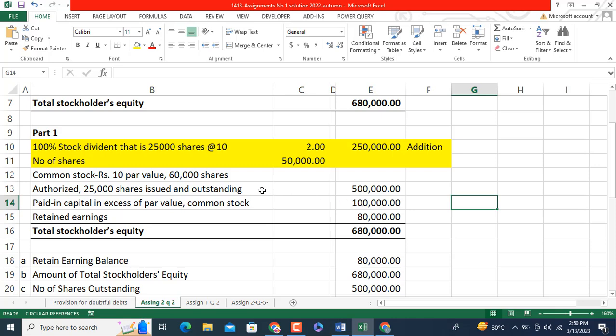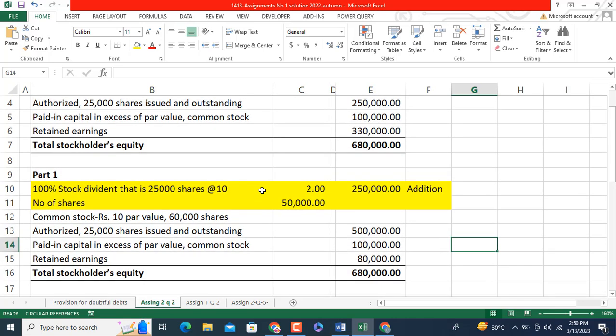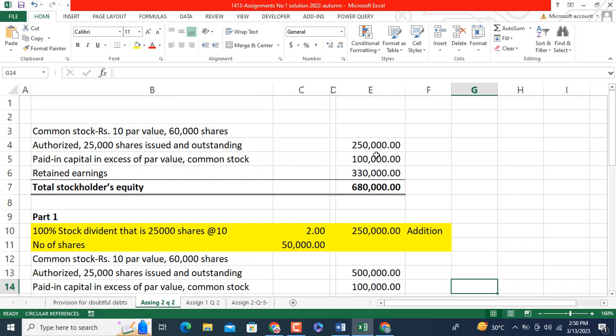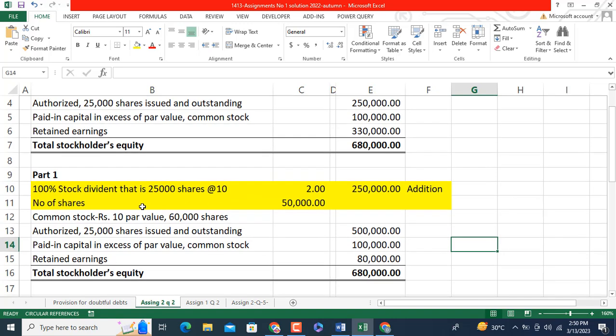A 100% stock dividend means, how many outstanding shares are there? 25,000 shares. So it gives 25,000 shares as a stock dividend. So the number of shares now becomes 2 into 25,000, because we are issuing 100%. It means 25,000 shares plus 25,000 shares is equal to 50,000 shares.